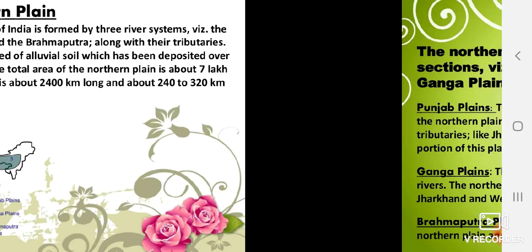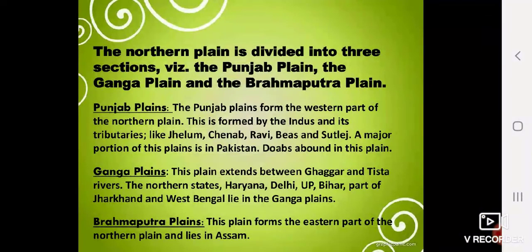Now this northern plain is further divided into different parts. Broadly, we can divide it into three parts. The western part of the northern plain is referred to as the Punjab plain, which is formed by the Indus and its tributaries. The larger part of the Punjab plain is in Pakistan. The Indus and its tributaries like Jhelum, Chenab, Ravi, Beas, and Satluj mainly originate in the Himalaya.